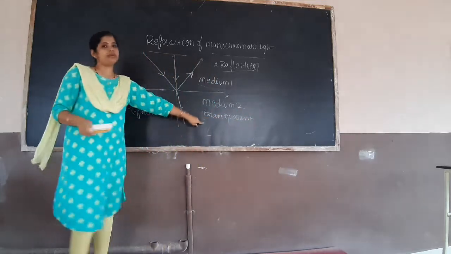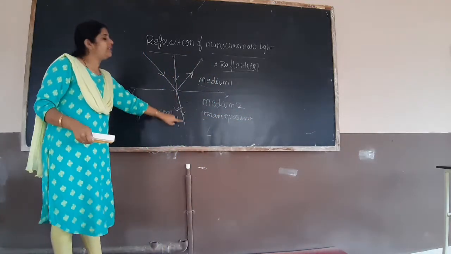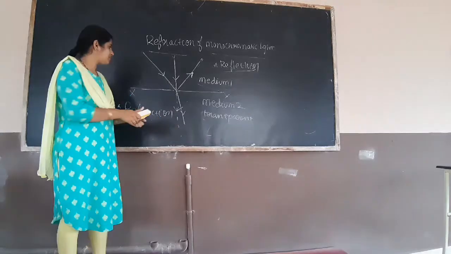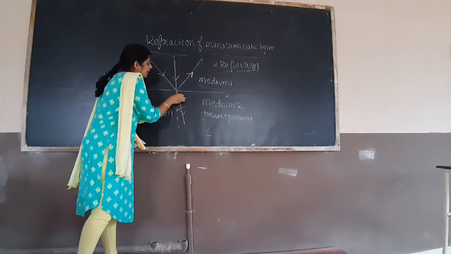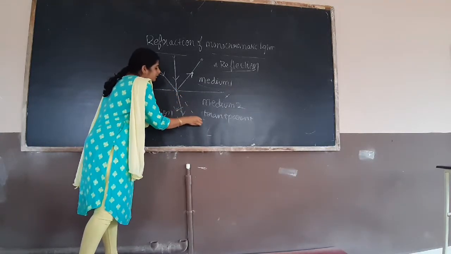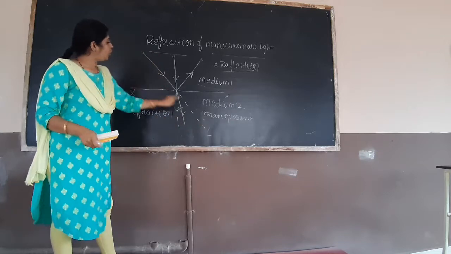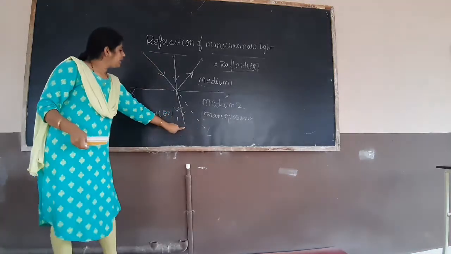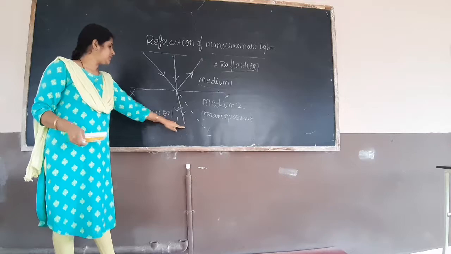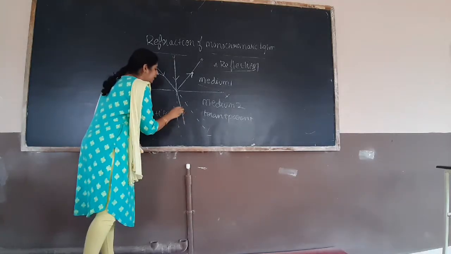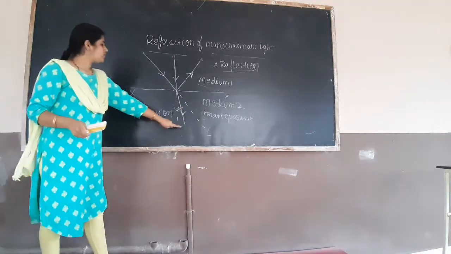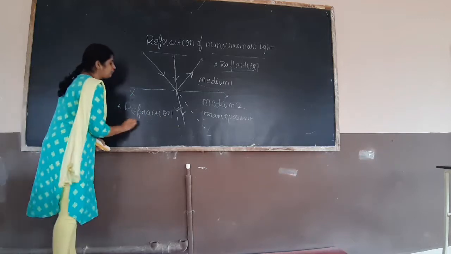It is a transparent material, so bending of that light will take place. Means whatever actual path of light will not be there, bending will take place. This bending of light process we will call refraction.